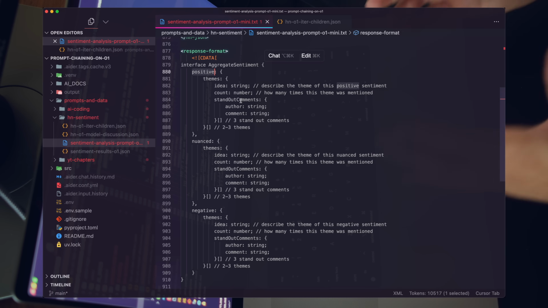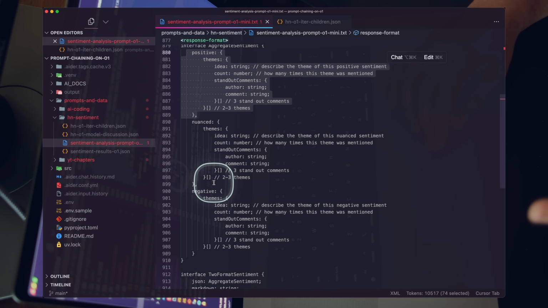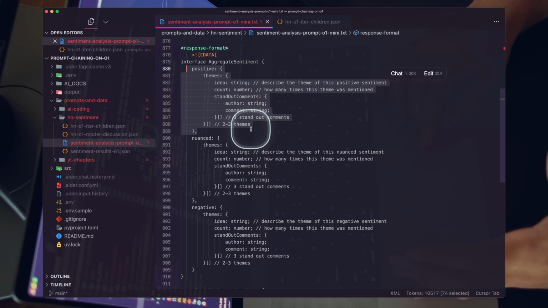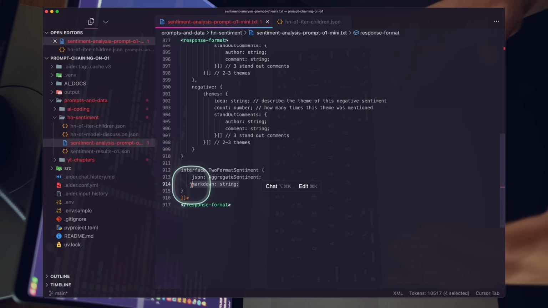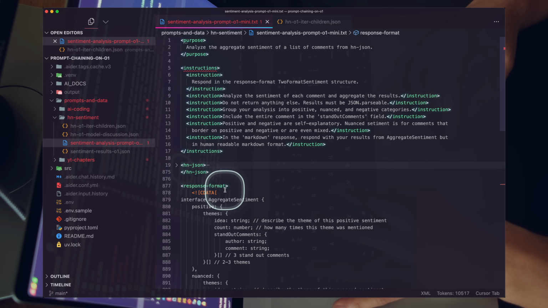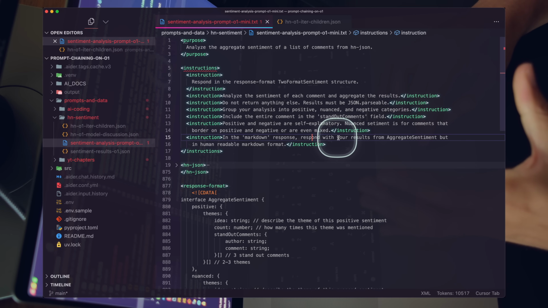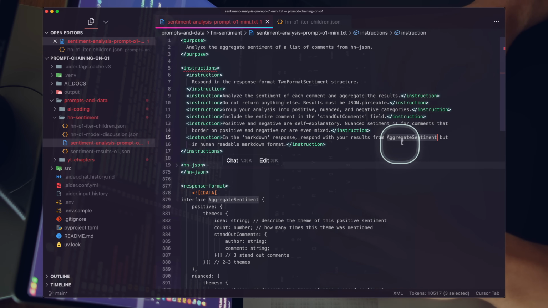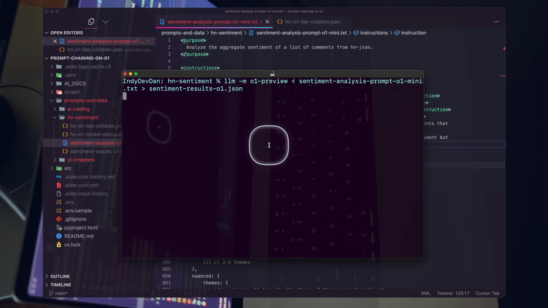Normally I would create my own prompt chain to do segments of what this is doing. So not only am I asking for 3 perspectives with multiple themes, I'm also asking O1 to give me an entire markdown version of this. You can see it's still spinning while I'm yapping. But this is really incredible. We have this instruction in the markdown response: respond with your results from this object type, but in human readable markdown format. So there's a lot going on in this prompt.